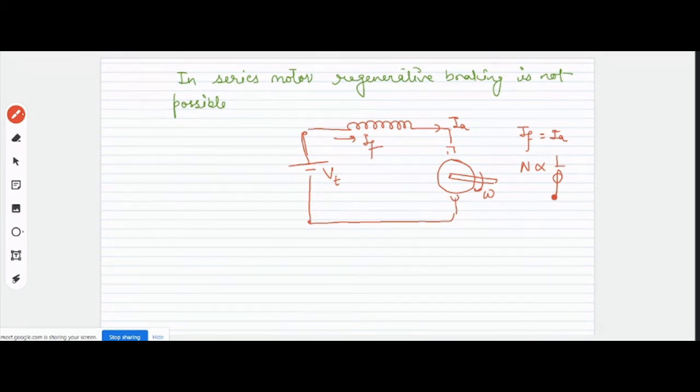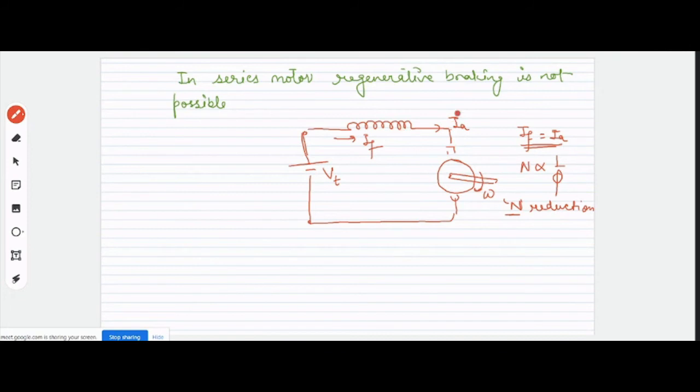See, what will happen? What we want is speed reduction. Right? We want the speed to be reduced. For this to happen, this IA needs to be reduced. Slowly it will reduce, because we will try to move it in the opposite direction. Slowly it will decrease. But what will happen?